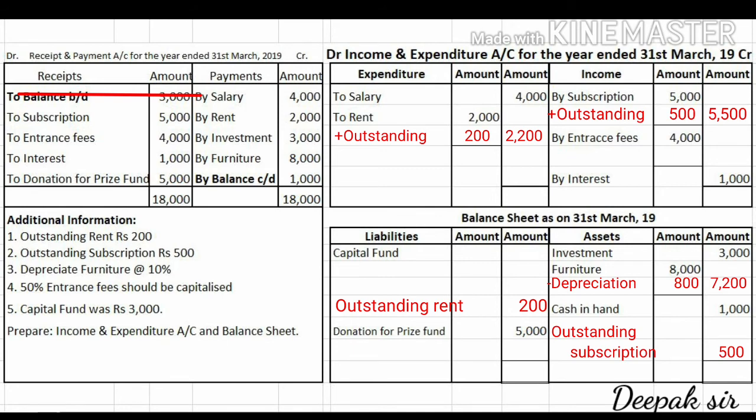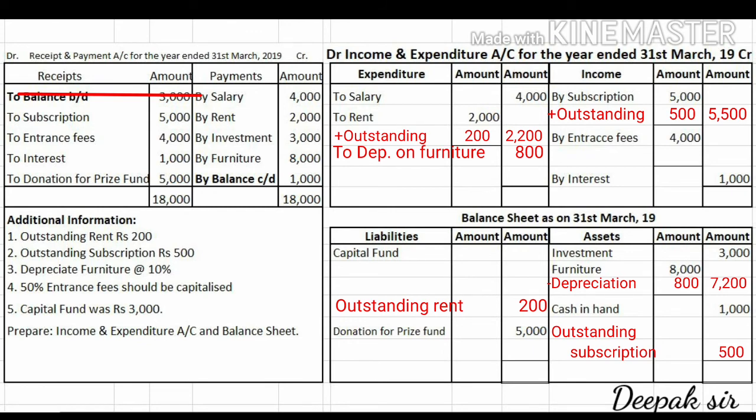Now we have to pass the second effect of depreciation, and it will come in the income and expenditure account on the debit side. On the debit side we have to record depreciation on furniture, and the depreciation amount is 800, which will come directly in the outer column.